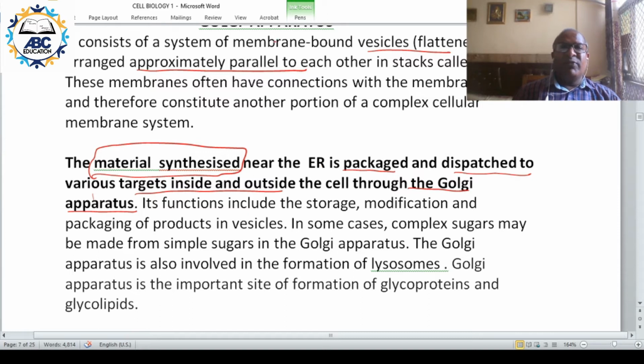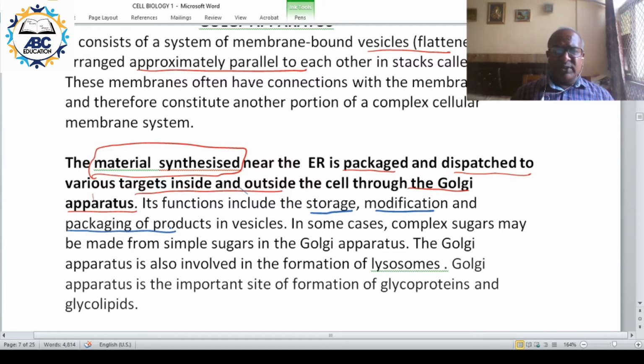Therefore, the functions of Golgi include storage, modification, that is change, and packaging of product for transport to different components or outside the cell.